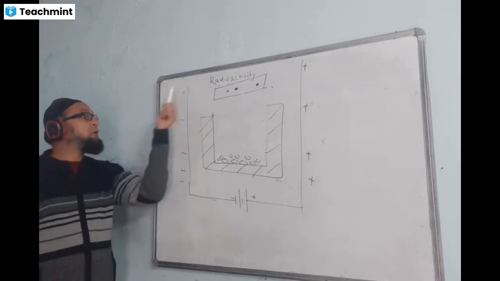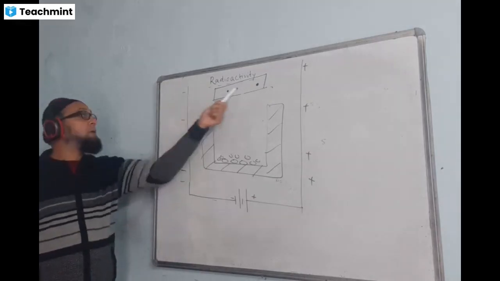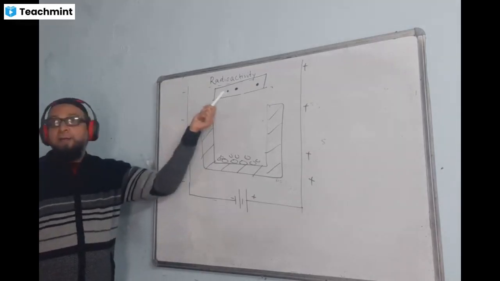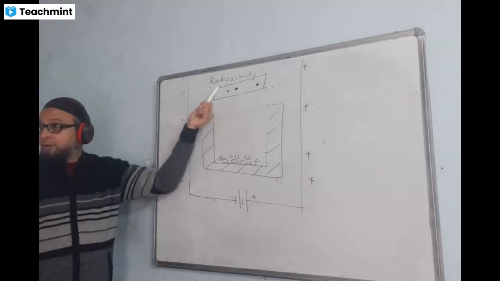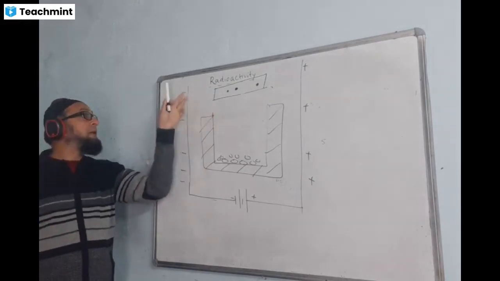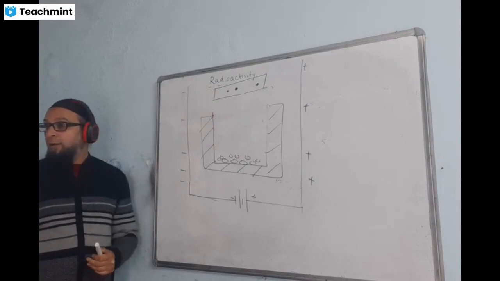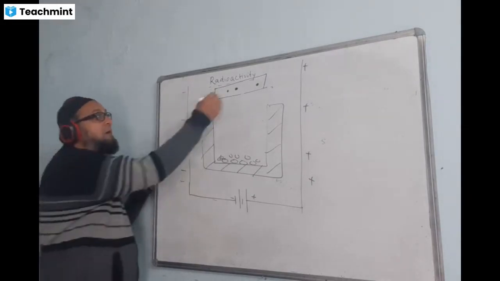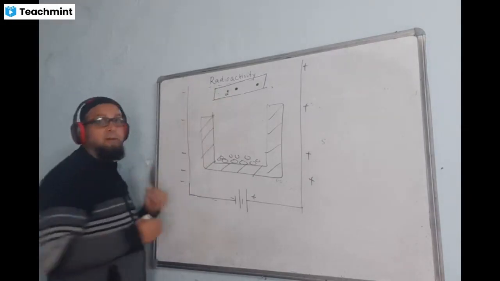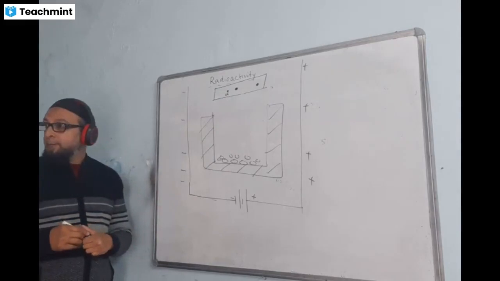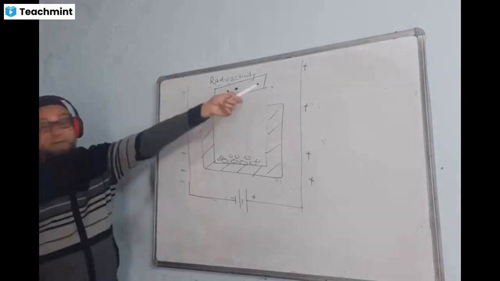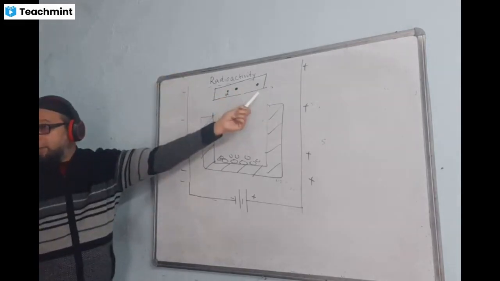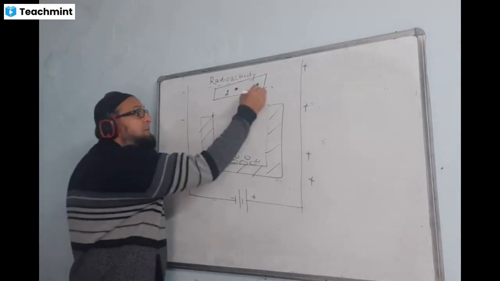The one coming towards the negative side must be having positive charges. Positive is attracted by negative, no? So this must be positively charged in nature, and that was named as alpha. And the one moving towards the positive side must be containing negative charge. So he named this as beta.